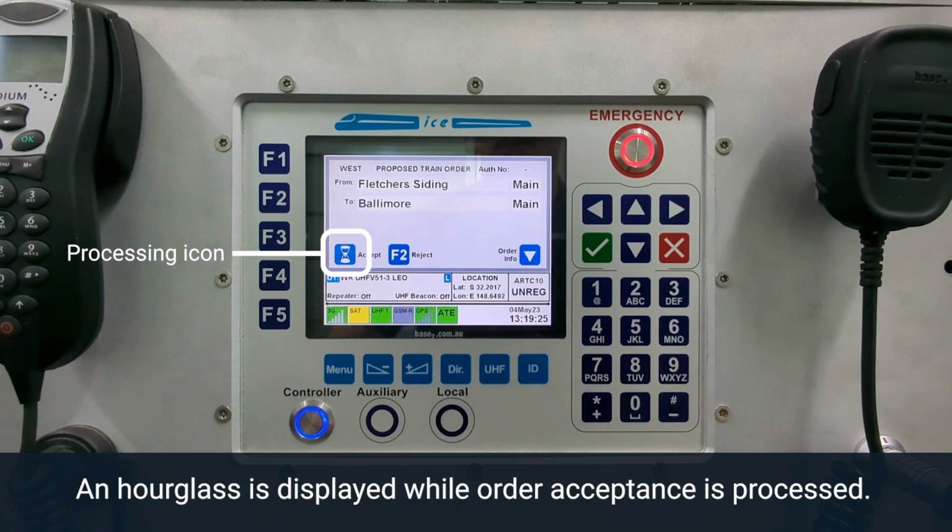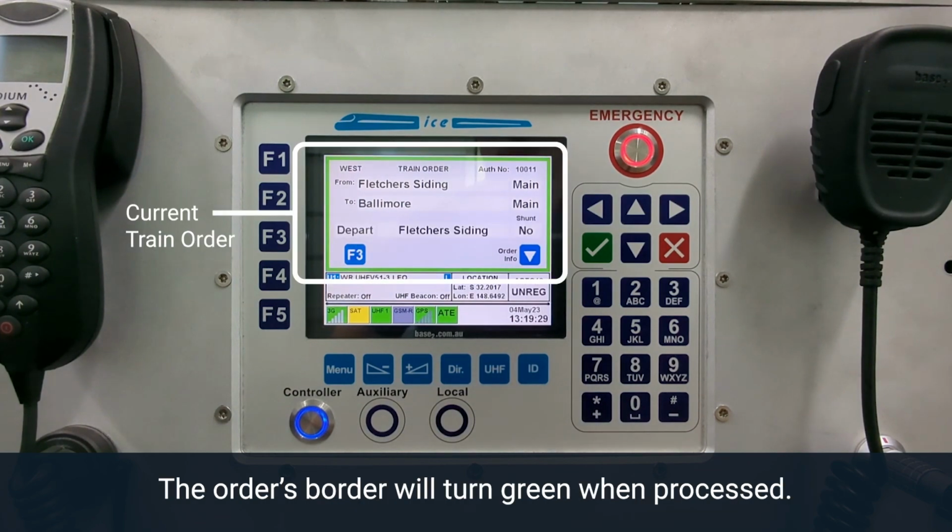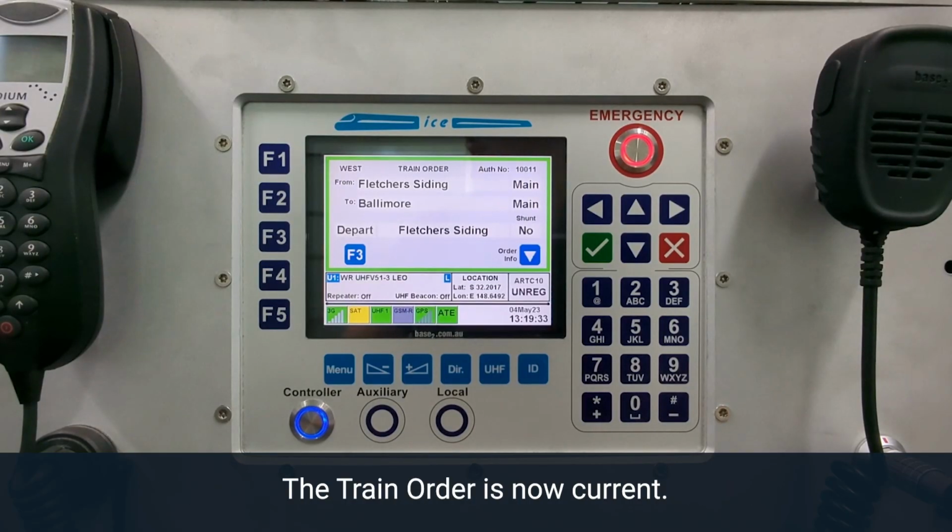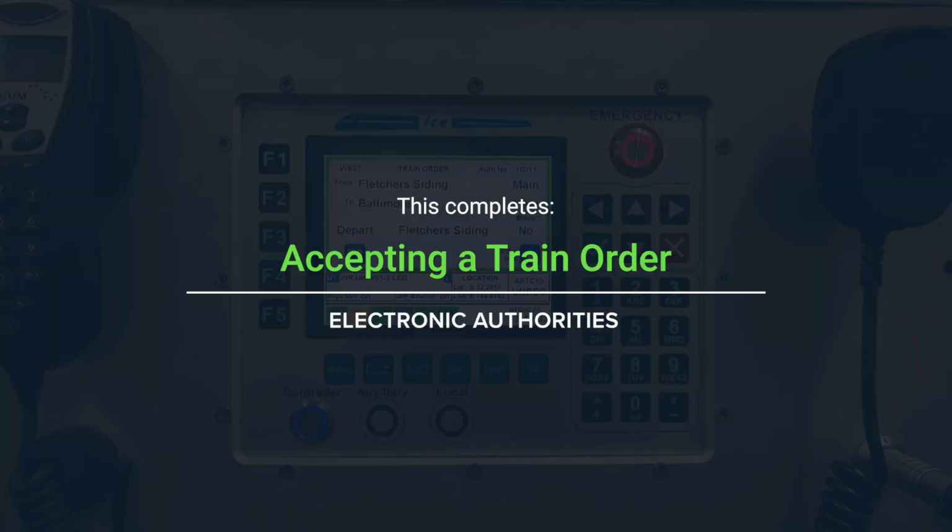An hourglass is displayed while order acceptance is processed. The order's border will turn green when processed. The train order is now current. This completes the Accepting a Train Order Electronic Authorities module.